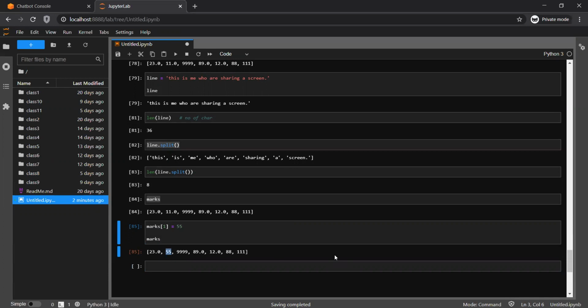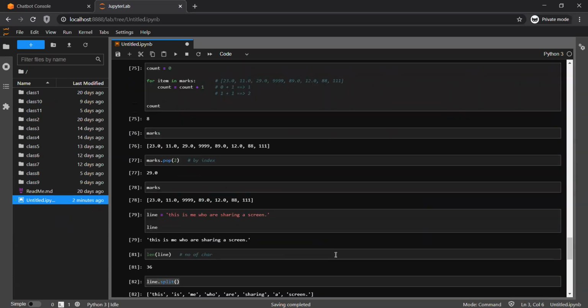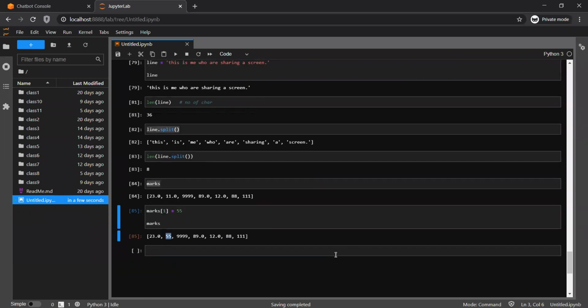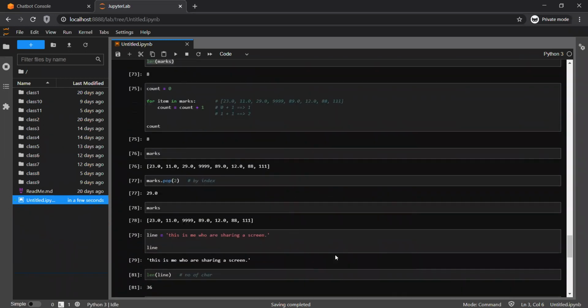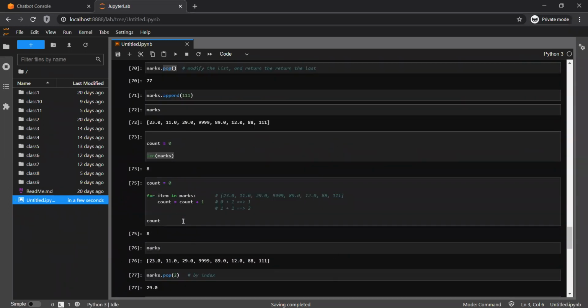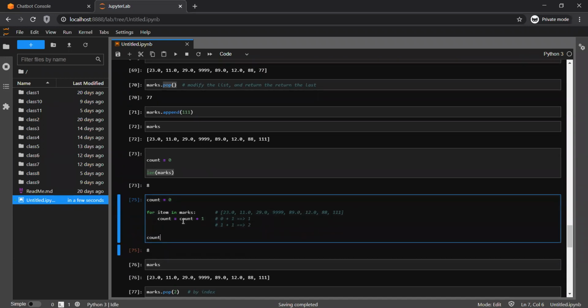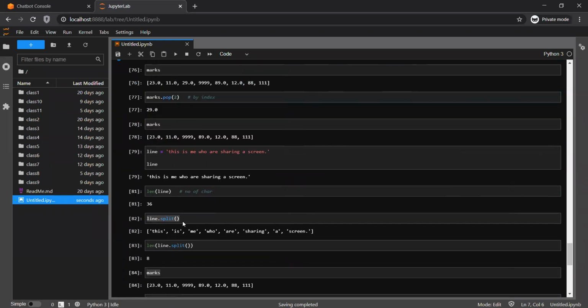With a list, you can create a list, modify the list, and do mathematical operations, max, min, sum, if it's numeric. You can run a loop on all the items, and based on that you can do some calculations, and that is why list is used.